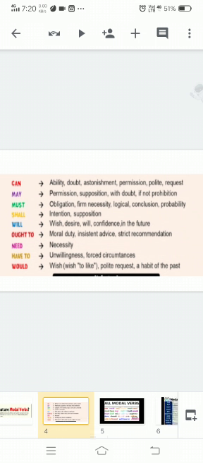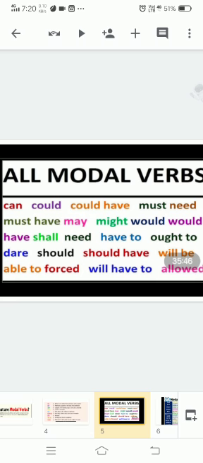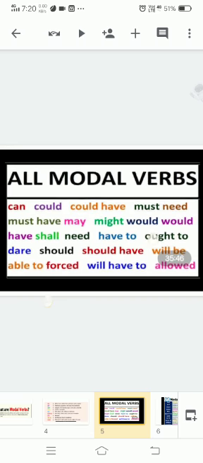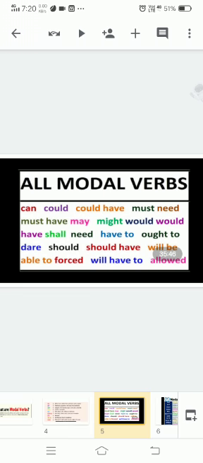I hope you understand. Here you can check all the modal verbs which we have: can, could have, must, need, must have, may, might, would have, shall, need, have to, ought to, dare, should have, will be, able to, will have to, allowed. So here you can check all the modal verbs we have.